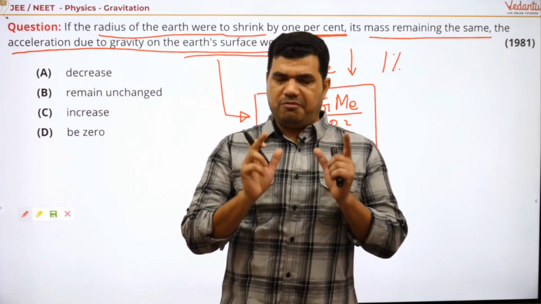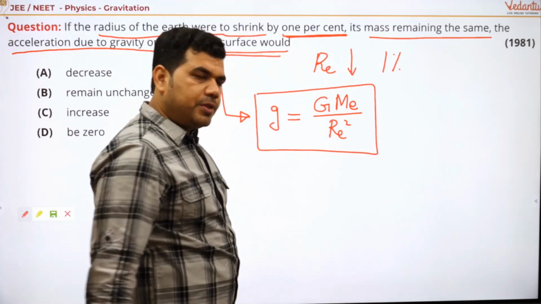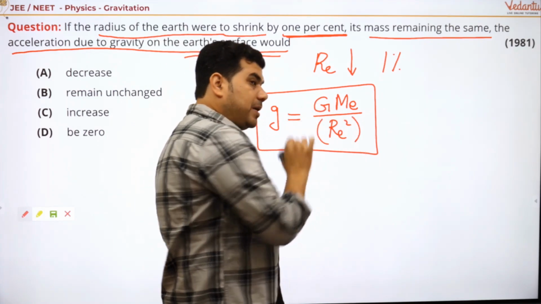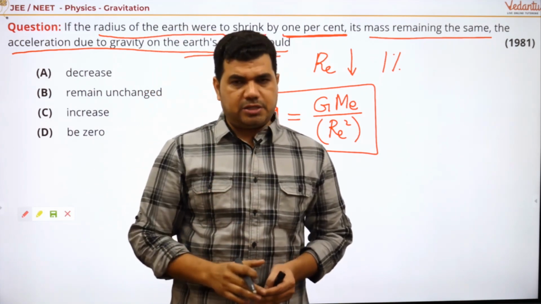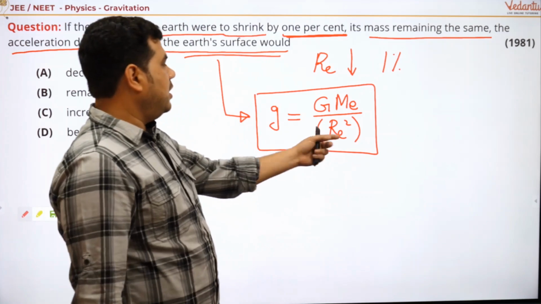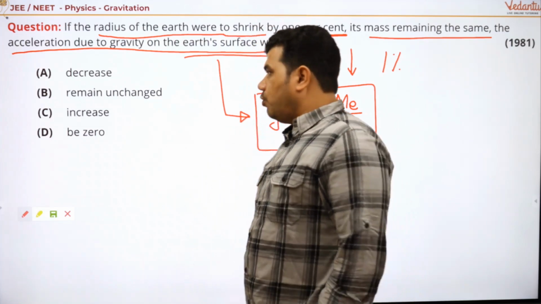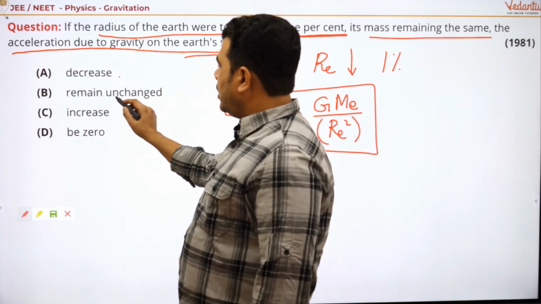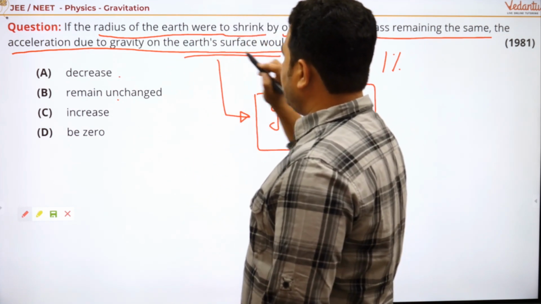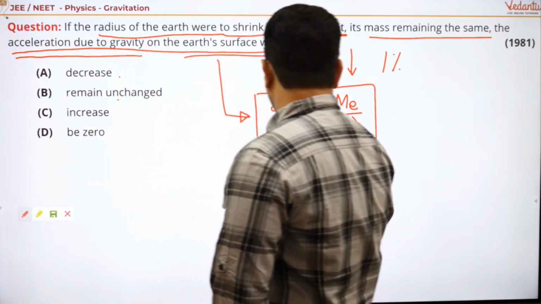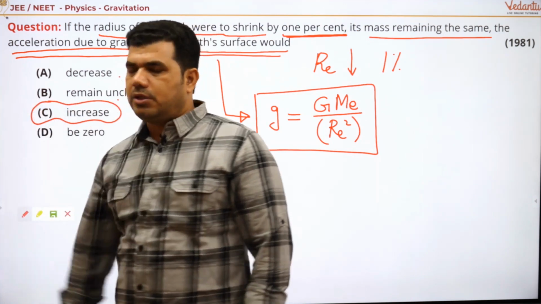Can you understand this? Very good. So see, if the radius decreases, it means the denominator decreases, and by basic mathematics we can say if radius decreases then the value of g increases. So what's the answer? Decrease, remain unchanged, increase. What we have to find? On the Earth's surface, acceleration due to gravity, radius decreases, then g increases. So the answer is, my dear student, this.